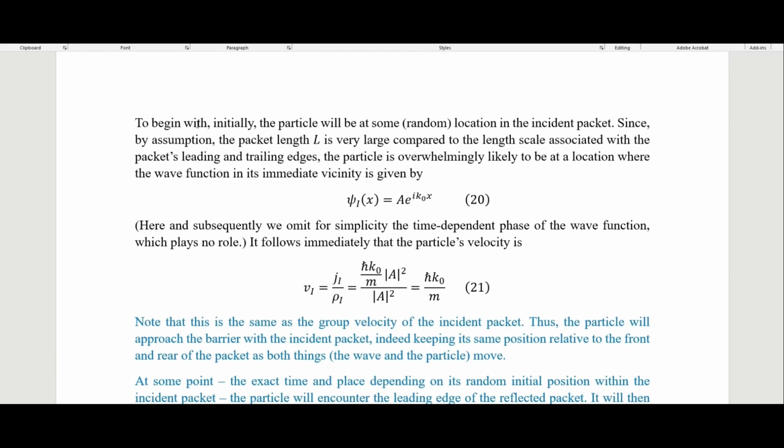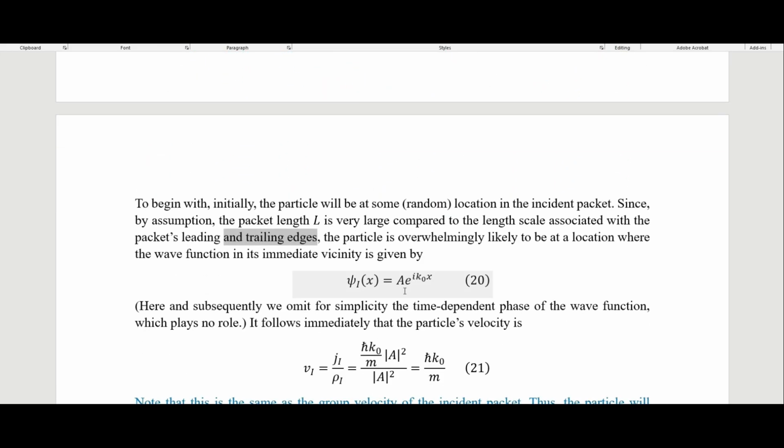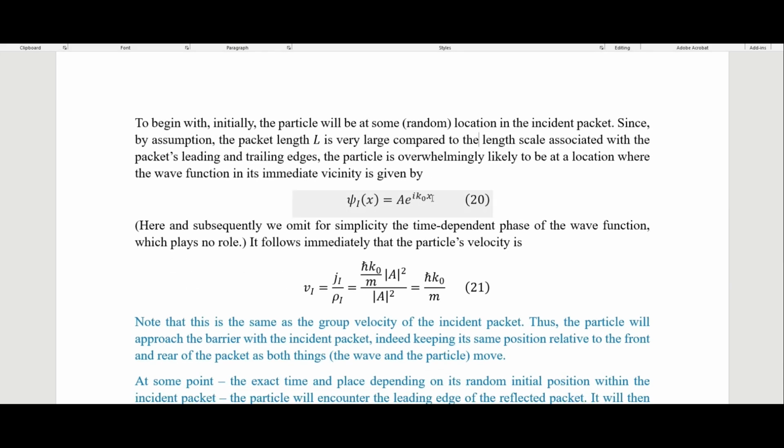So to begin with, initially the particle will be at some random location in the incident packet, since by assumption the packet length L is very large compared to the length scale associated with the packet's leading and trailing edges, which is what I was talking about up here. The particle is overwhelmingly likely to be at a location where the wave function in its immediate vicinity is given by this, where this is a plane wave function right here.